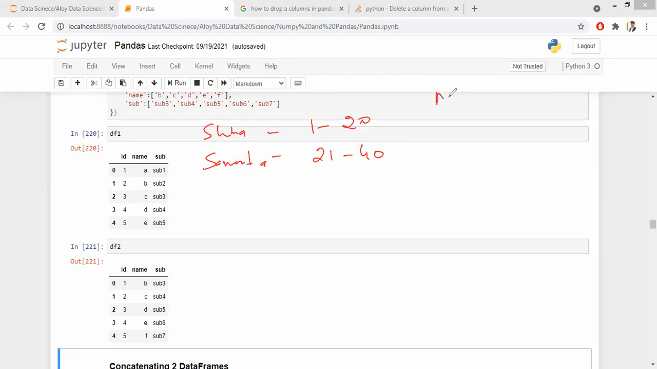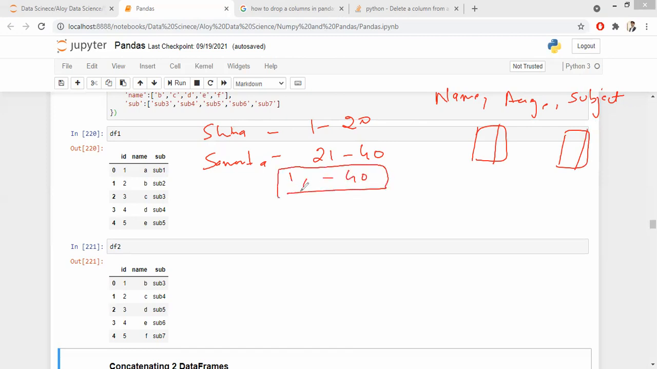So the data I need is the name of the student, the age, and the subject, what they are studying. Now I have two data. Ultimately, I need data from 1 to 40 in a single data frame. How do I merge it? Should I do row wise or should I do column wise?